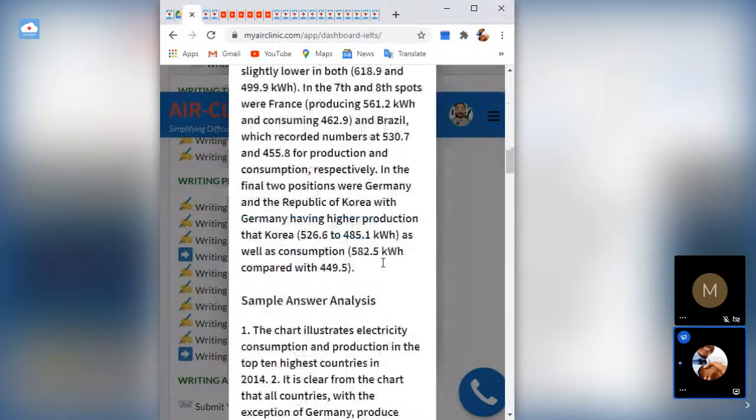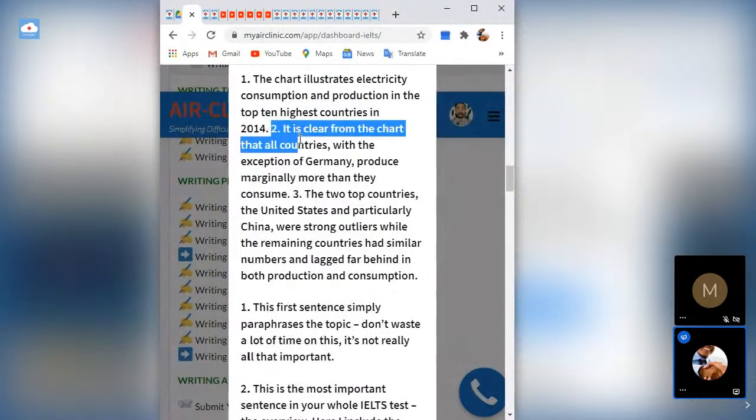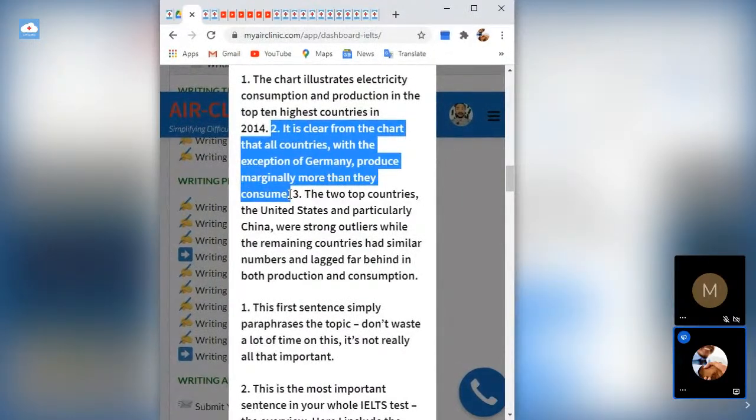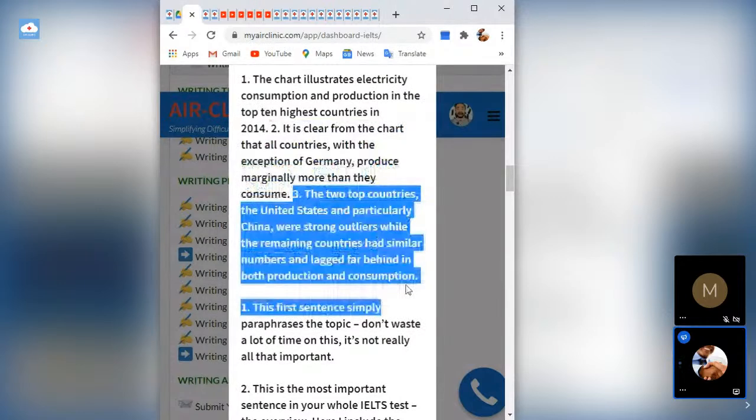That was the instruction that was given to you, and it is in the second sentence that you're actually going to summarize the information. Look at it. The second sentence says, it is clear from the chart that all countries, with the exception of Germany, produce marginally more than they consume. That's the summary of every piece of information on this entire graph. Part of the summary is also stating what is already obvious. What is the most obvious thing? It's part of the general overview, and it's also part of the summary.